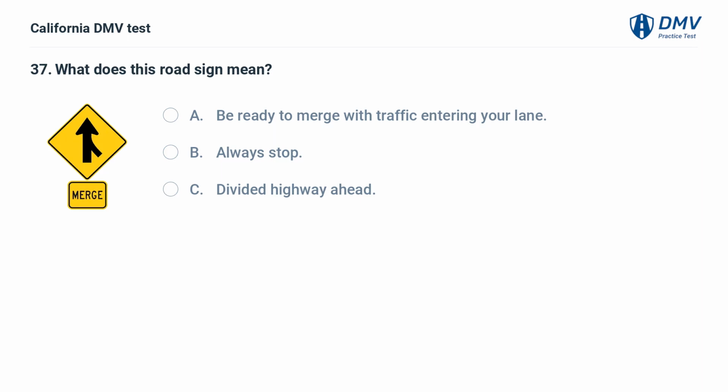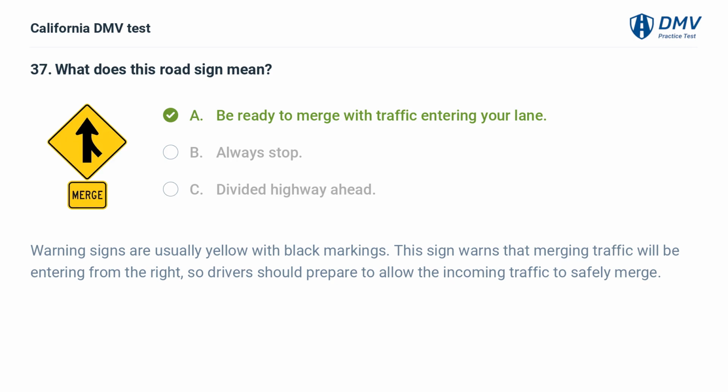What does this road sign mean? A. Be ready to merge with traffic entering your lane. B. Always stop. C. Divided highway ahead. A. Be ready to merge with traffic entering your lane. Warning signs are usually yellow with black markings. This sign warns that merging traffic will be entering from the right, so drivers should prepare to allow the incoming traffic to safely merge.